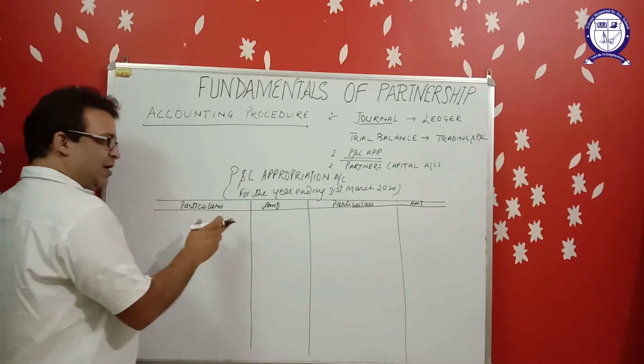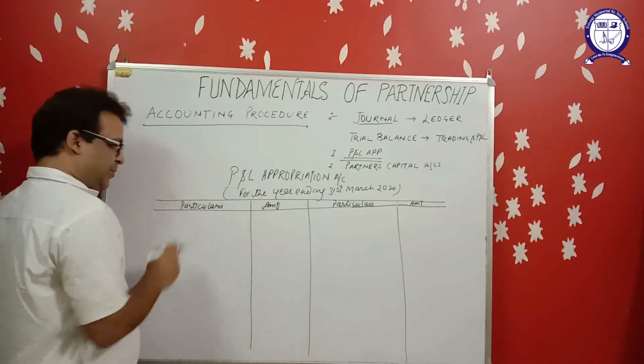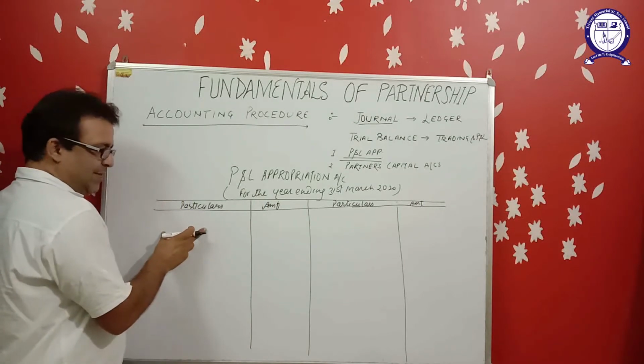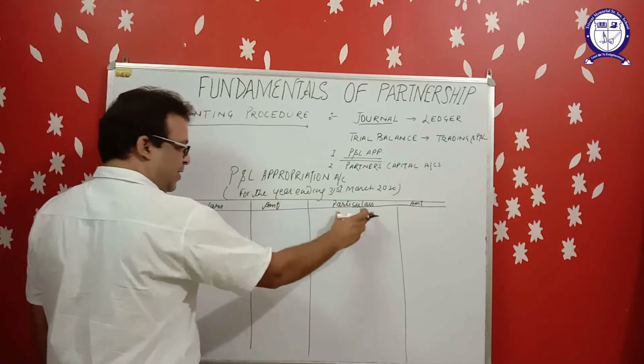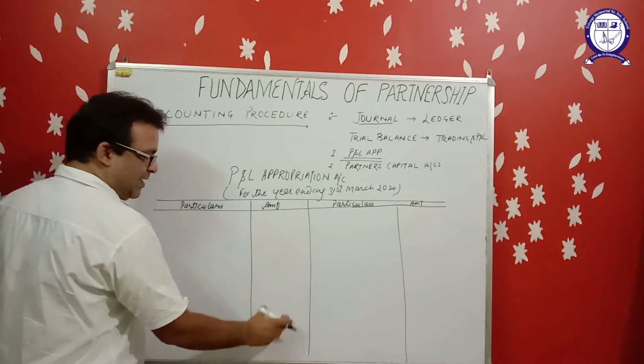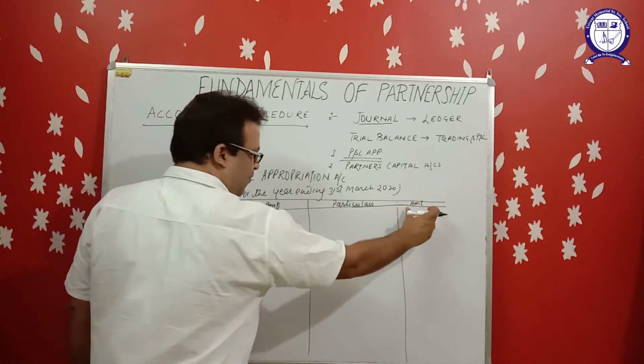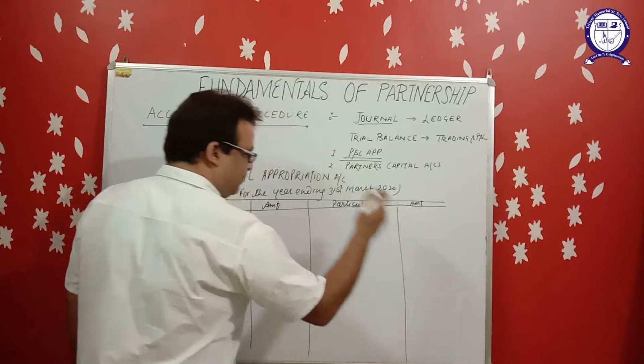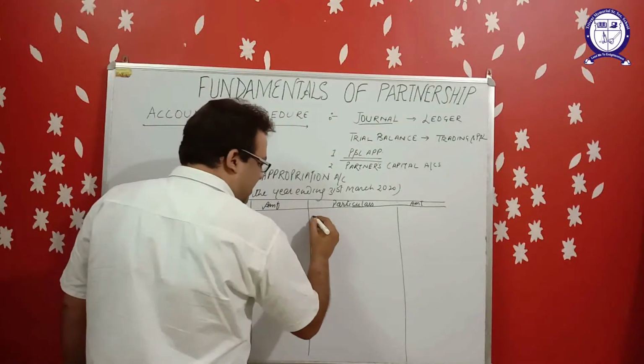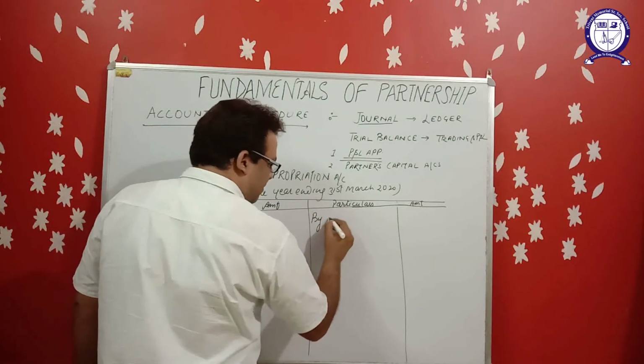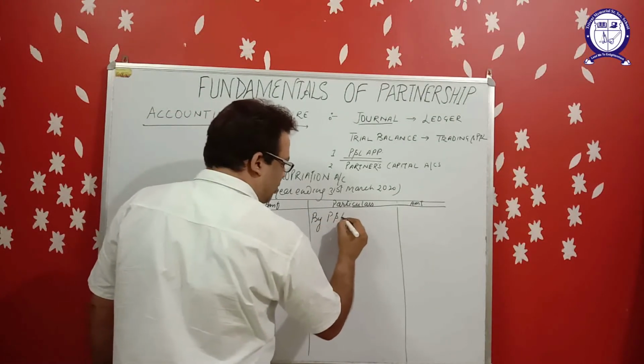So how will it be prepared? Debit side, and this is credit side. One column for amount on the debit side, one column for the amount on the credit side. It will be started from the credit side by profit and loss account.